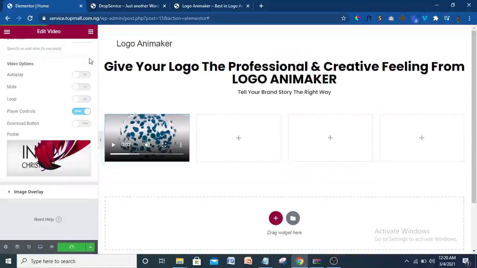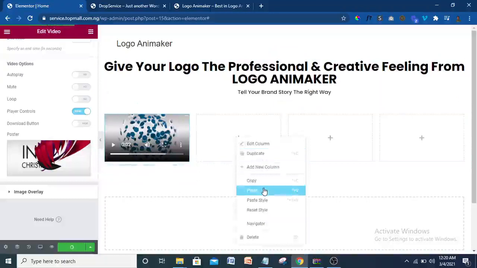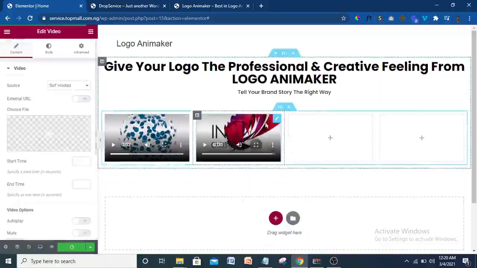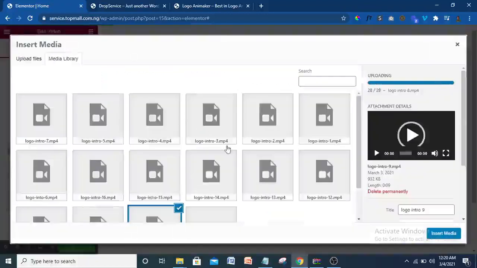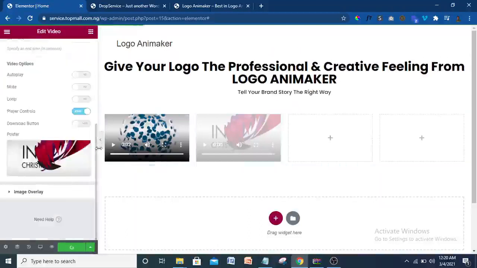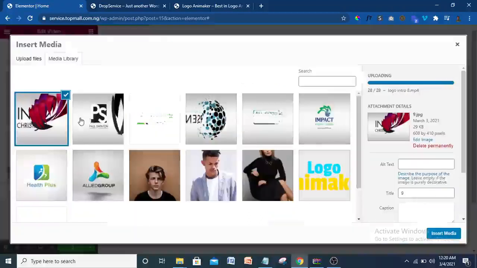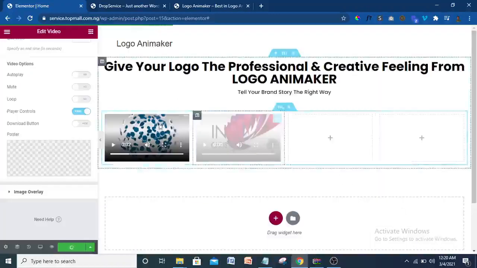I'm going to do the same thing to this one. What I can do is just copy this, come here and paste. When I copy and paste, it's going to appear exactly like that. So all I have to do is change the video. I'm going to select this one and insert it, then change also the picture. All right, so let me put this one. So that was the simple way you can do it. I think you understand that now. So I'm going to include the rest now.